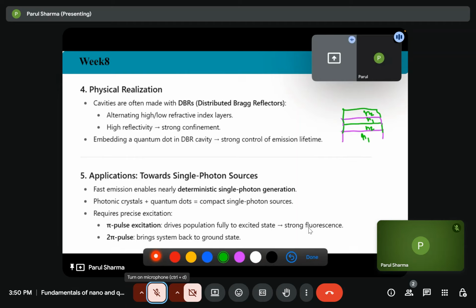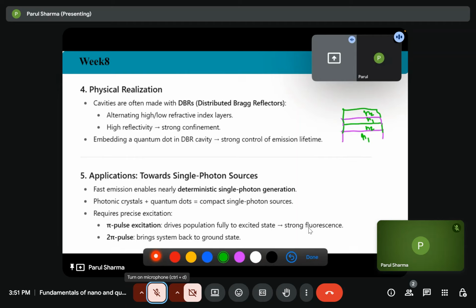And if we keep a quantum dot in the photonic crystal cavity, then it will give us strong control of emission lifetime. So we can use this application towards the making of a single photon source, that is, fast emission will enable nearly deterministic single photon generation. We can combine the photonic crystal plus quantum dot, which will give us compact single photon sources.